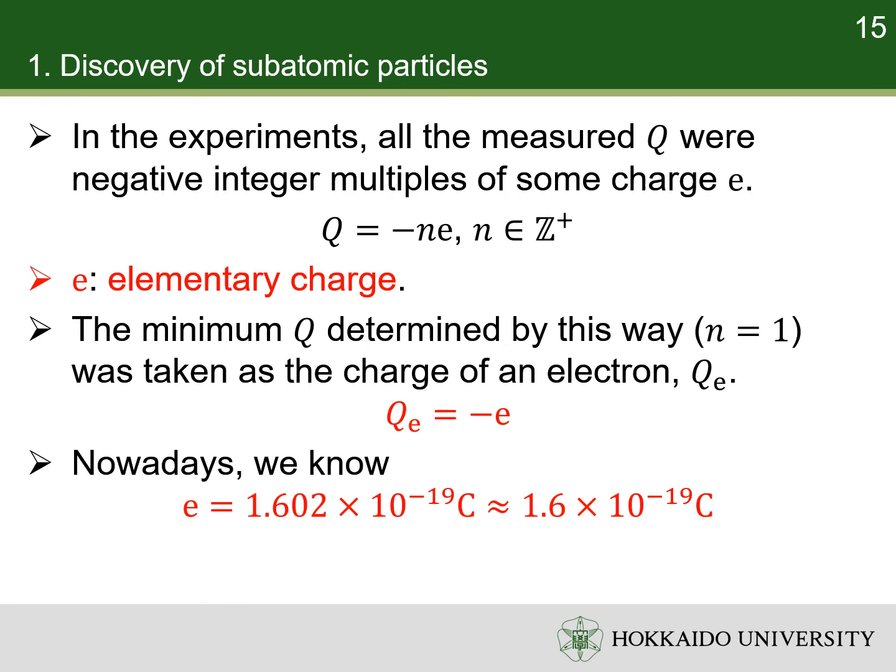Nowadays, the elementary charge is determined to be 1.602 times 10 to the power of negative 19 Coulomb. In calculation, we usually take 1.6 times 10 to the power of negative 19 Coulomb. This constant is extremely important and used frequently in physical chemistry. So, it is better to remember it. Combining the specific charge of the electron, we can also get the mass of it.